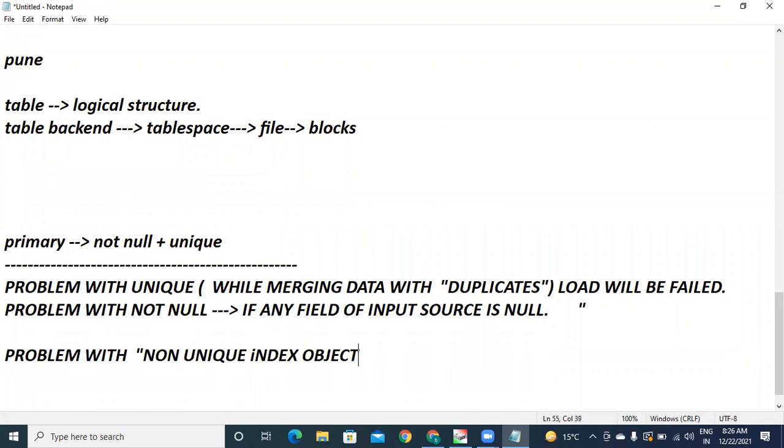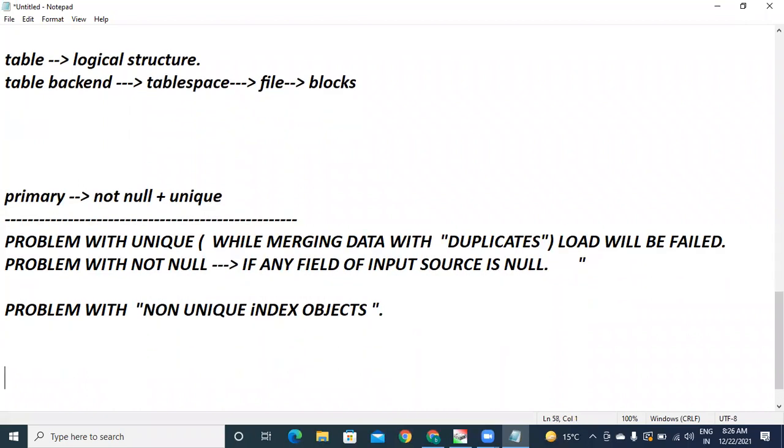that means you can treat it as clustered index objects. Any guessing from this? A non-unique object, what does it mean? It allows duplicates or not? It allows, for example city. You are from Hyderabad, I am from Hyderabad, the next person is from Hyderabad. Any guesses from the online team, please try to say.